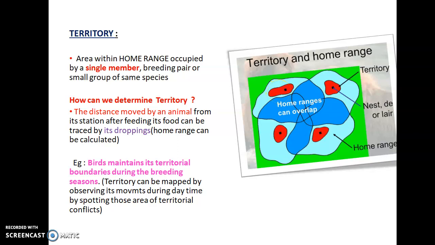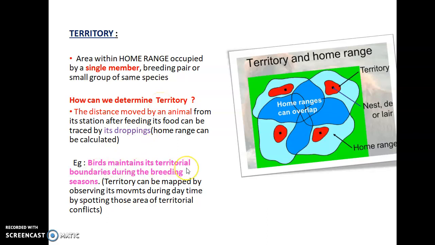Then how can we determine territory? Just like in home ranges, the distance moved by an animal from its ration or after feeding its food can be traced by droppings. Right? By tracing its excreta, we can determine the territory as well as home range.